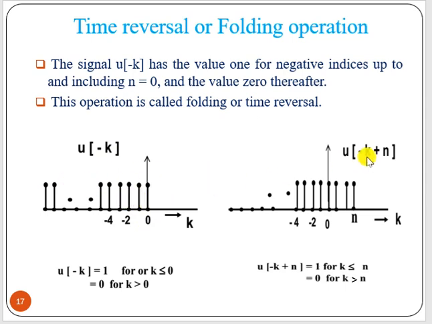Now suppose we have to find u of minus k plus n, for some value. Here the sample index is k and the number is n, the opposite of the previous case. Now u of minus k starts from 0 and goes to minus infinity. For minus k plus n, if you put this equal to 0, what will be the value of k? k will be equal to n, right? So it will start from n, then it will go to minus infinity.